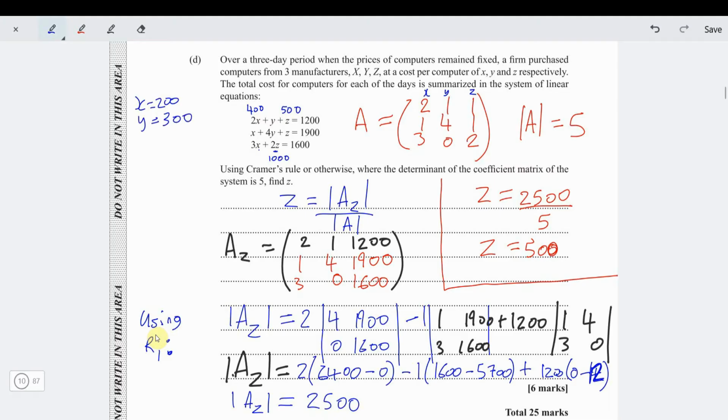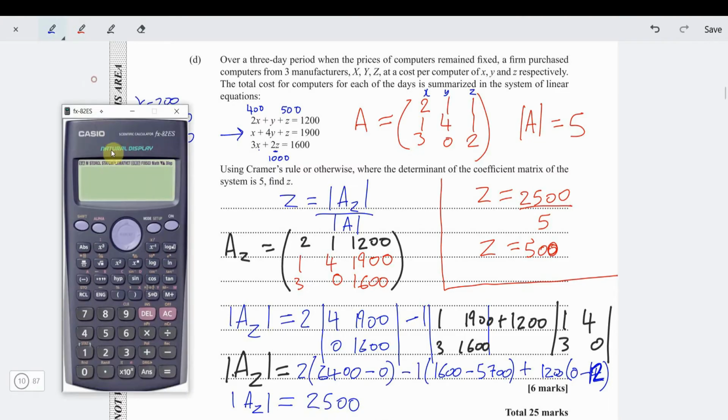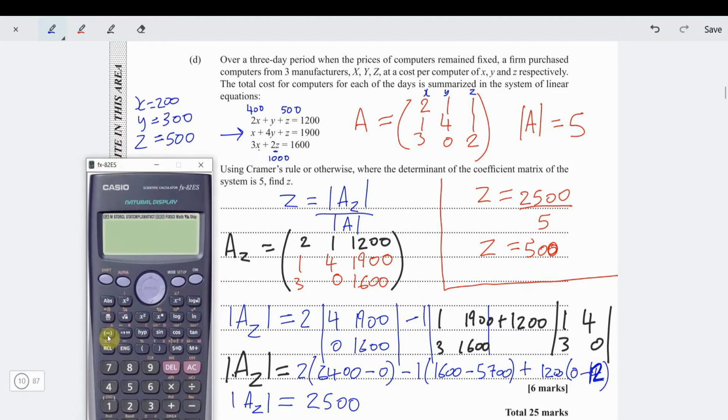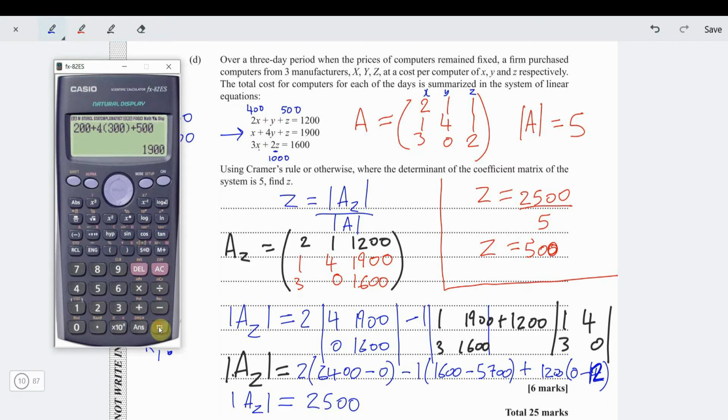Now the only way it's going to be true is if, when we check it in equation 2, it balances. So checking in equation 2, everything must make sense. We're saying that x, which is 200, plus 4 times y, and y is 300, plus z, must give us 1900. If it doesn't give us 1900, we made a mistake. We get 1900, so we know we're correct. Z is 500 dollars. Alright? So we know that we're correct now because we checked it.